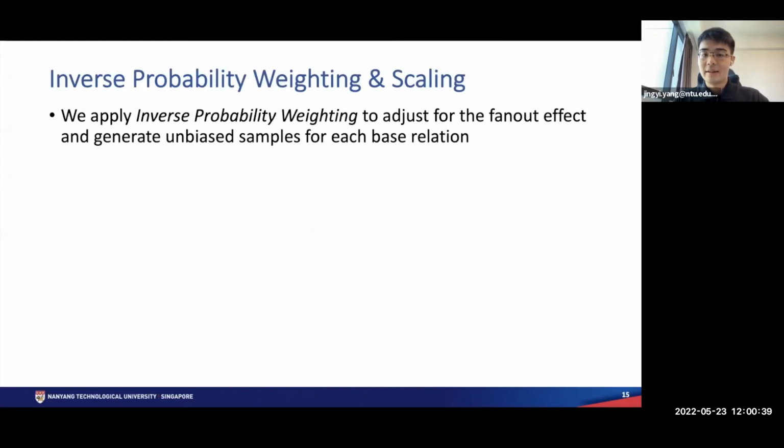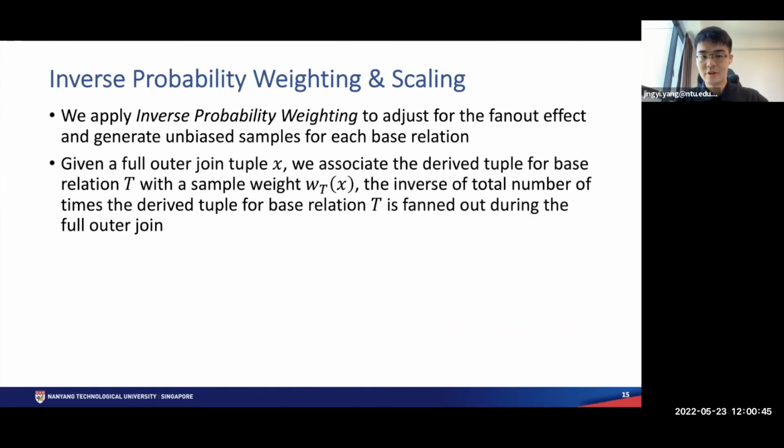Here, we apply a technique called inverse probability weighting to adjust for this fan-out effect and generate unbiased samples for each base relation. The basic idea is that given a full outer join tuple X, we associate the derived tuple for base relation T with a sample weight. The sample weight is the inverse of the total number of times the derived tuple for relation T is fanned out during the full outer join.